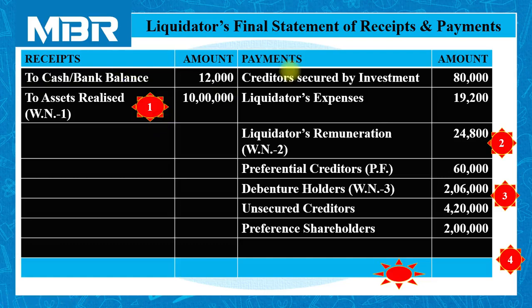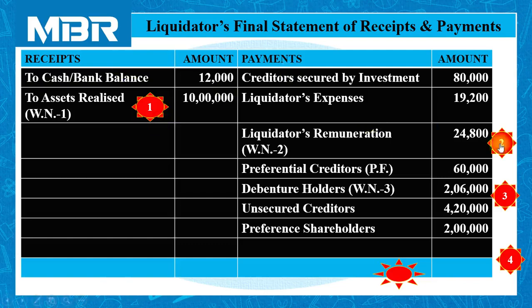It means out of 1 lakh, 80,000 is secured and the remaining 20,000 is already transferred to unsecured creditors. Second item, liquidator's expenses and remuneration. For the calculation of liquidator's expenses, we need not do anything because 19,200 is given by the examiner in a ready-made form. But we need to calculate the liquidator's remuneration.